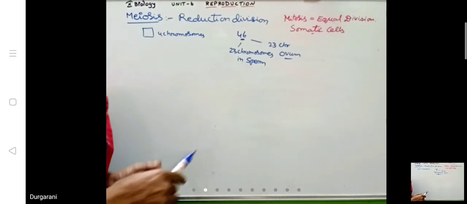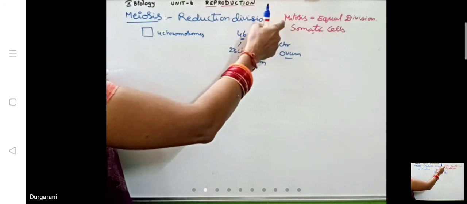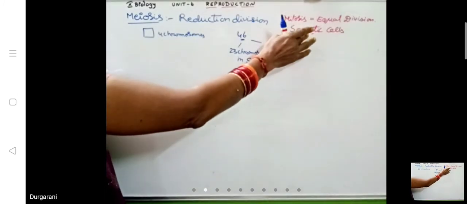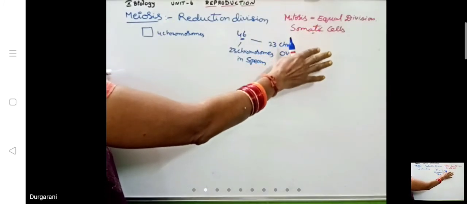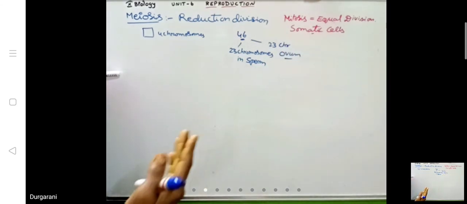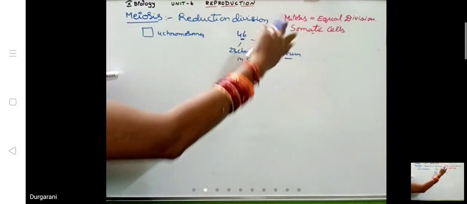Is it okay? So mitosis always occurs in somatic cells of our body. So growth and development of any organism, like a plant or an animal like a human being, takes place.